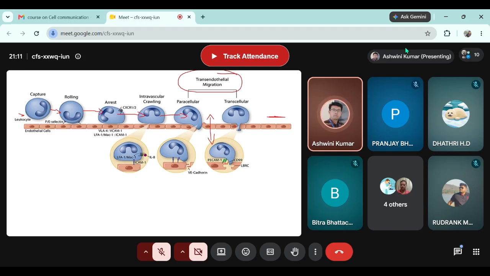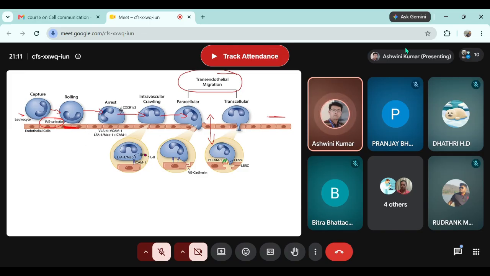Now, if they respond to the signal, the chemokine or cytokine released by the macrophage and the damaged epithelial tissue in the organ, upon receiving those signals they start expressing a cell adhesion molecule called selectin. And not only neutrophils, the endothelial cells also start expressing selectins. There are different types of selectin we will study in the cell adhesion molecule chapter.